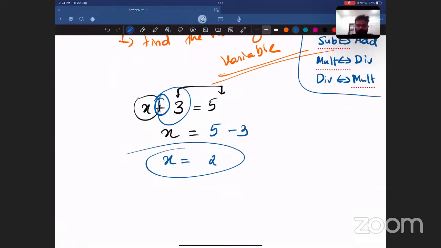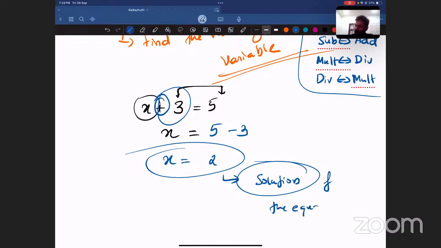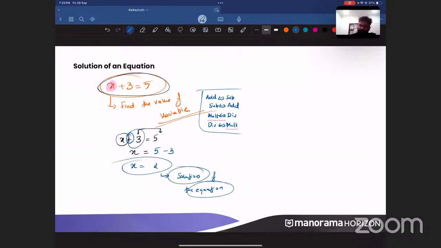Understood? So this is the normal way of finding a solution. So x is equal to 2 means you have found out the solution of the equation. Understood? You have successfully found the solution to our equation. Clear? Anybody having any doubt in that? This is simple. So this is the bare idea of the solution of an equation.